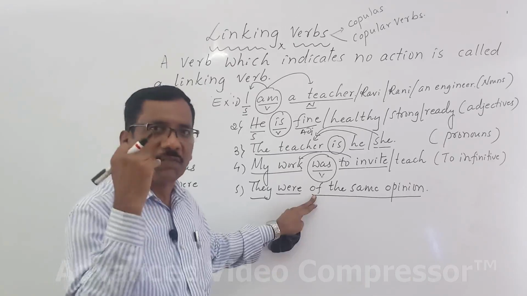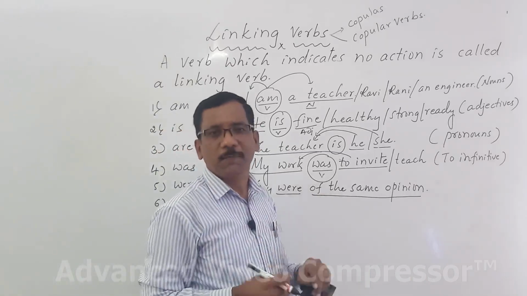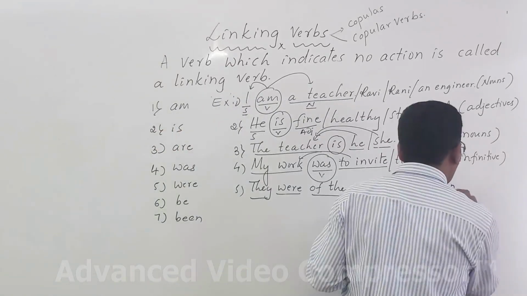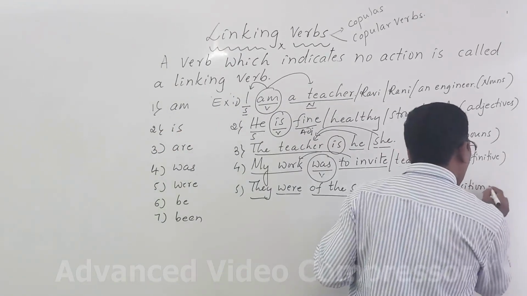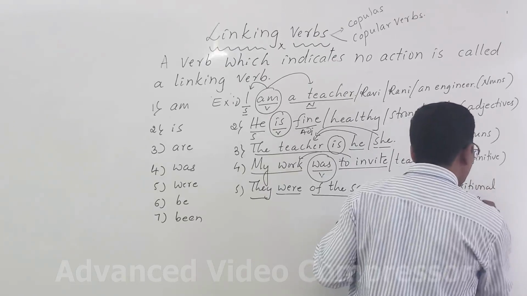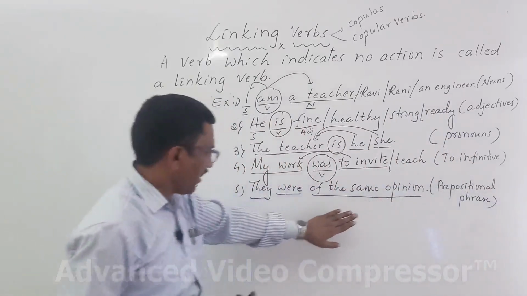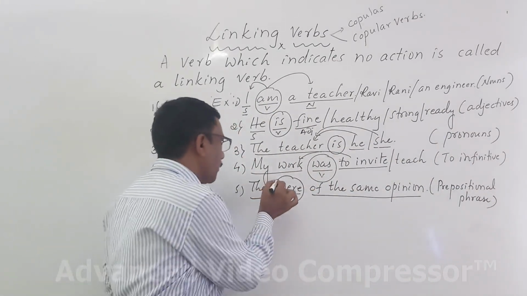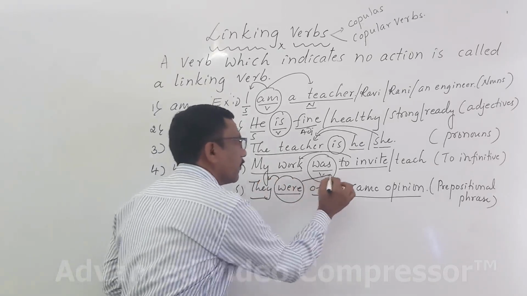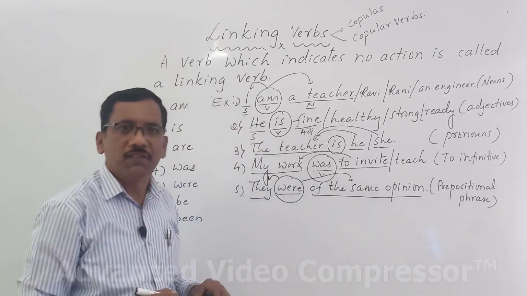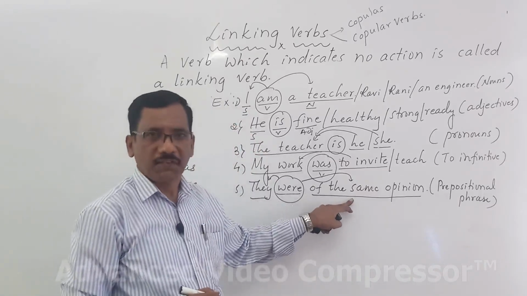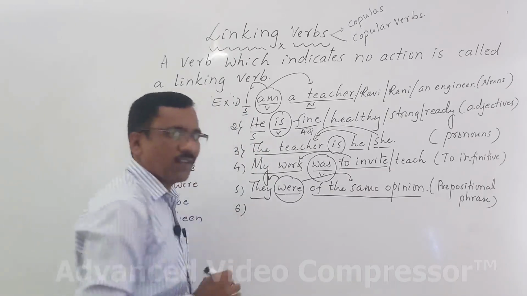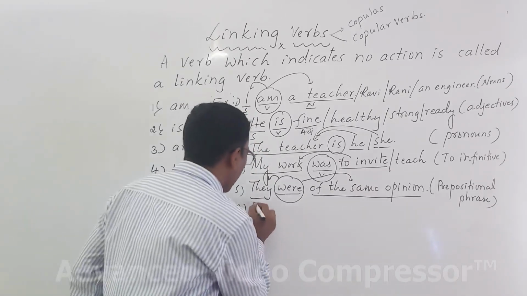So, the phrase which has begun with a preposition is known as a prepositional phrase. Please remember, the linking verb were is used to link the subject of the sentence with its predicate complement, which is a prepositional phrase. Got it?